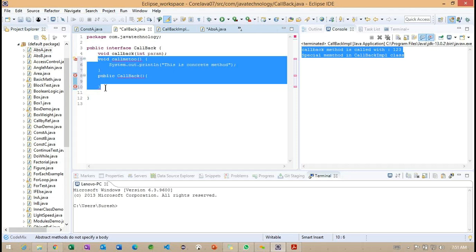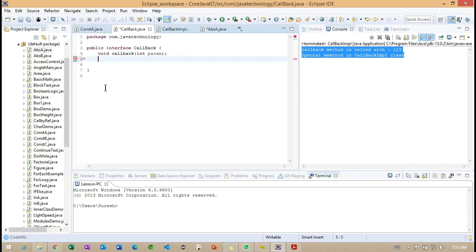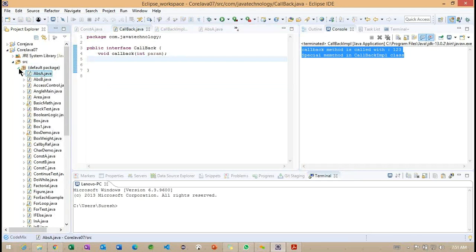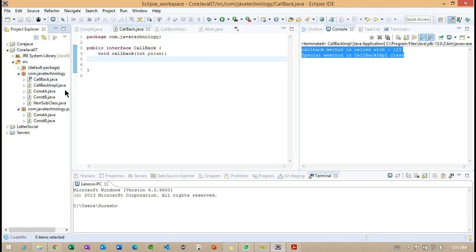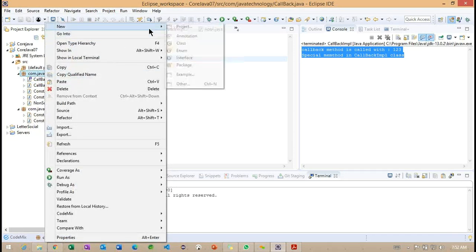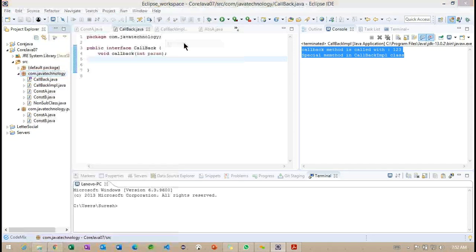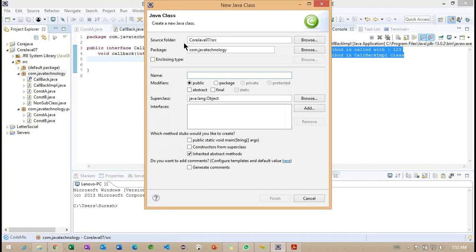Whatever information we specify in the interface, all the methods are abstract by default, and we don't need to specify the method body. Getting the point? So we find these two differences here, but there is one more advantage of using this interface: it can be extended into multiple classes. Whenever we work with a class and an interface reference, we work with the implements keyword here.